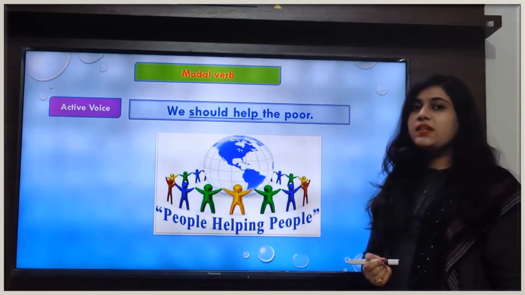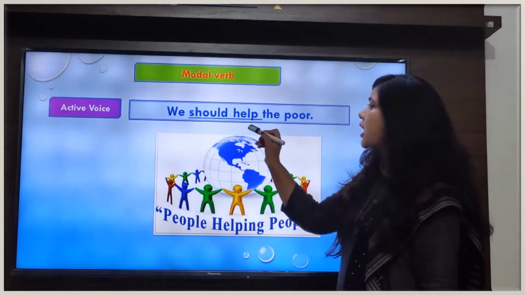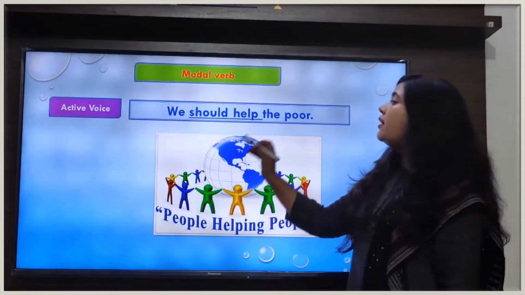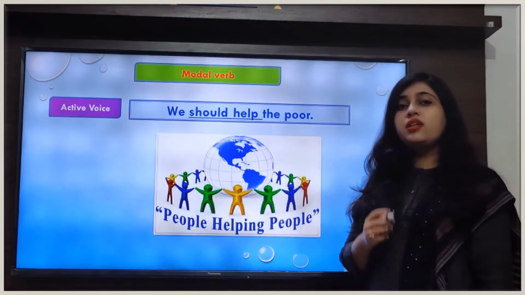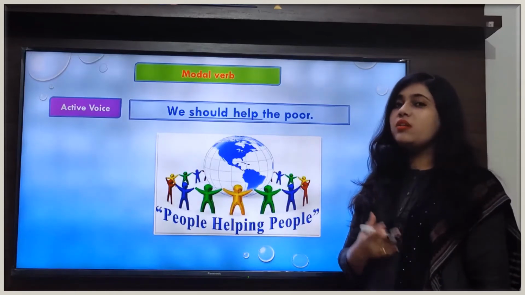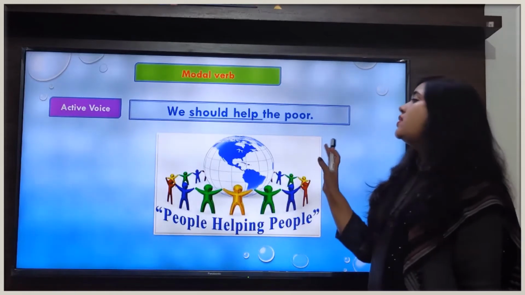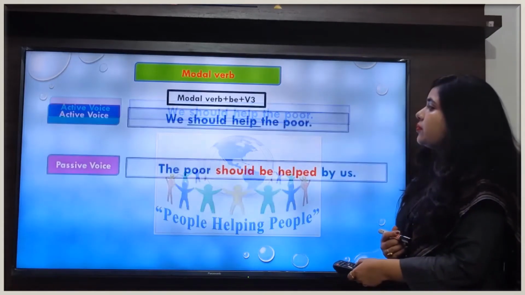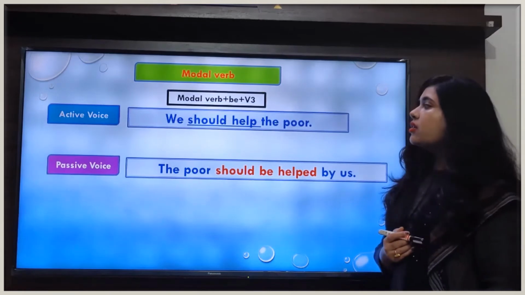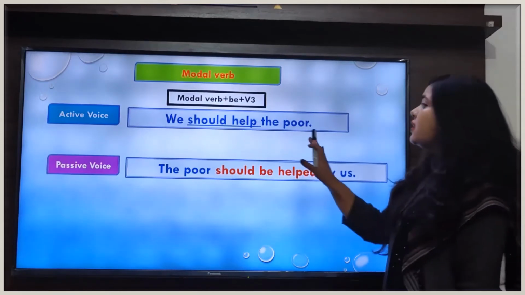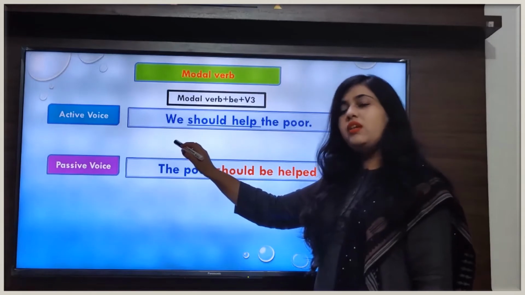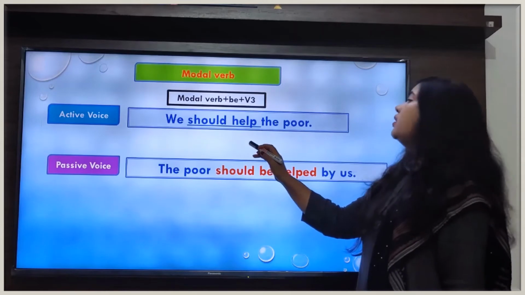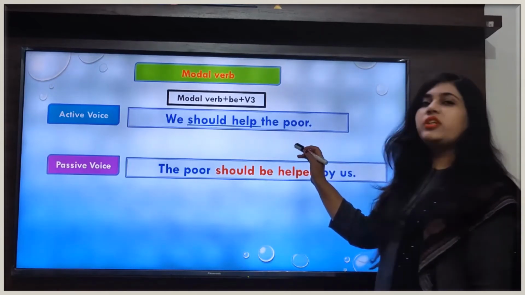So look at the sentence here. The sentence is, we should help the poor. In this sentence, should is a modal verb and help is the main verb here. Now we see what changes happen in the verb form when we change this sentence into passive voice. So here, as you can see, our subject is we, should is the modal verb and help is the main verb, and the poor is the object of the sentence.